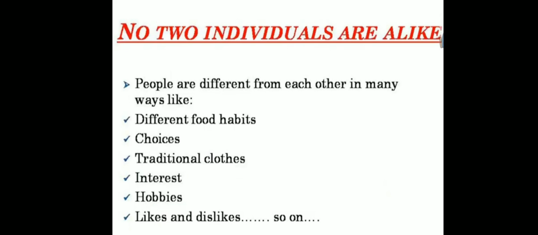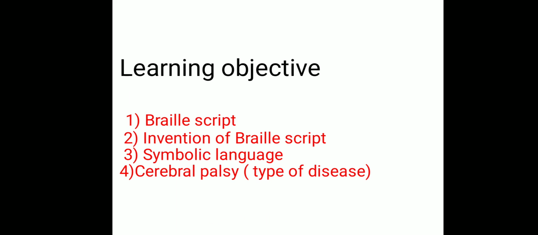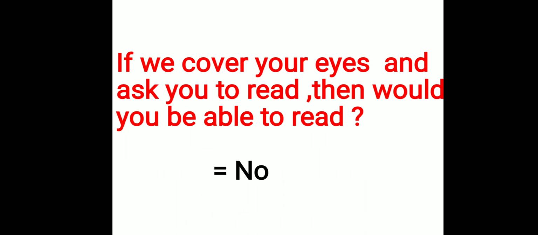People are different from each other in many ways, like different food habits, choices, traditional clothes, interests, hobbies, likes, and dislikes. Learning objectives of this chapter: Braille script, invention of Braille, symbolic language, cerebral palsy.